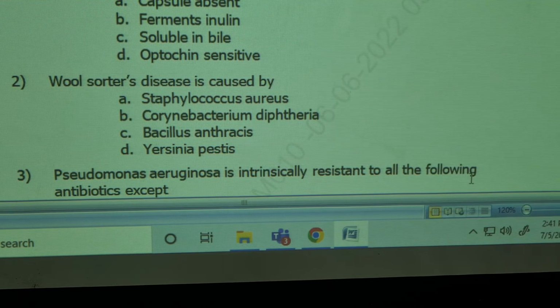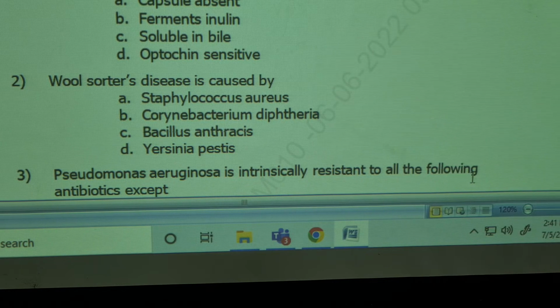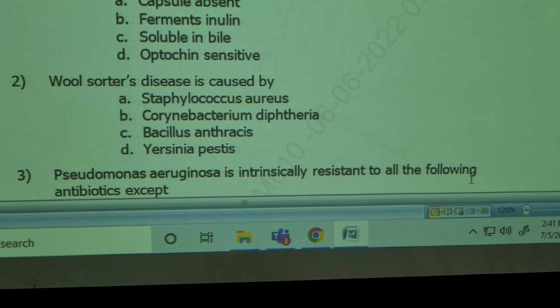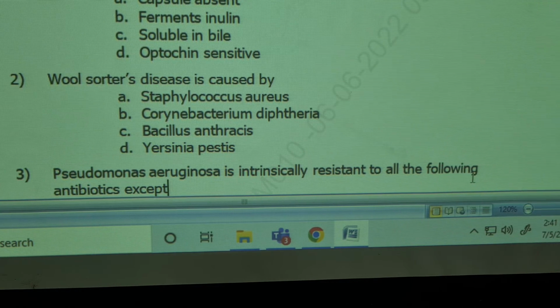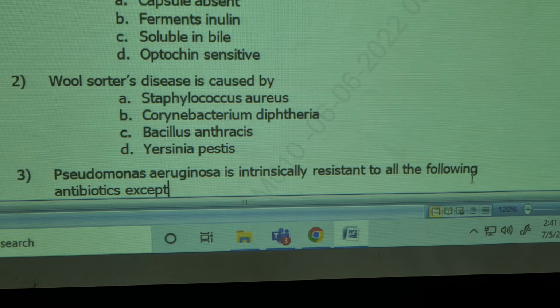Woolsorter's disease is caused by Staphylococcus aureus, Corynebacterium diphtheriae, Bacillus anthracis, Yersinia pestis. So it causes skin anthrax. On the skin it causes malignant pustule. If the wool contains anthrax spores, it causes Woolsorter's disease. If a man is carrying infected meat on his back, that is called Hide-porter's disease. And Woolsorter's disease is pulmonary anthrax.